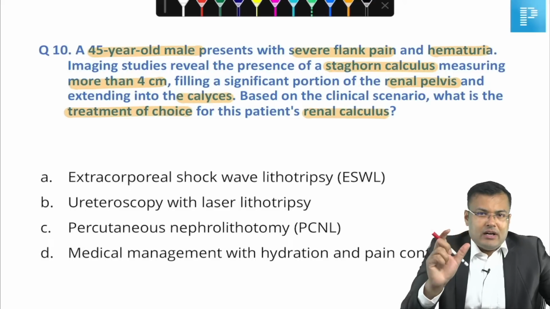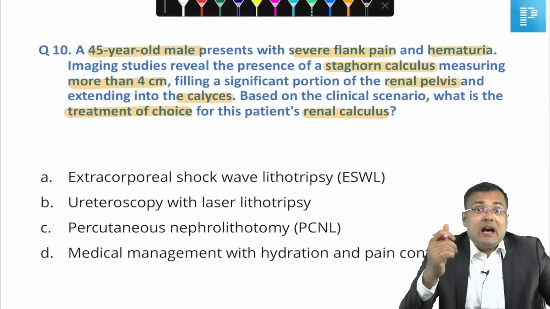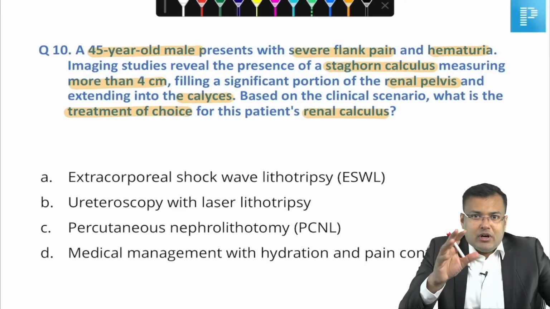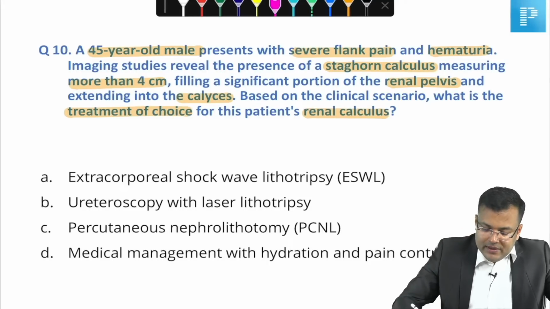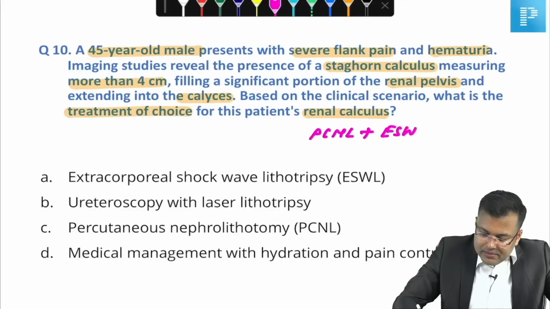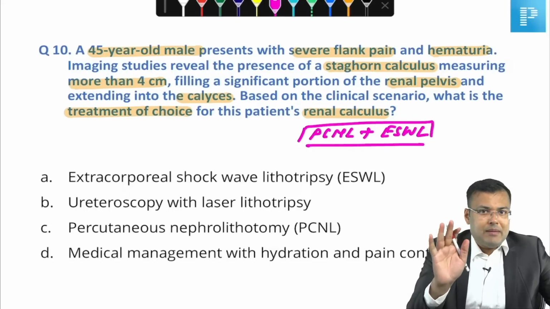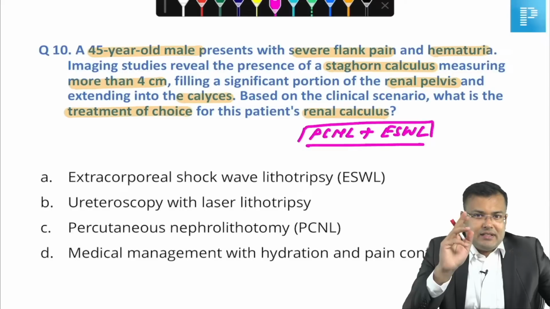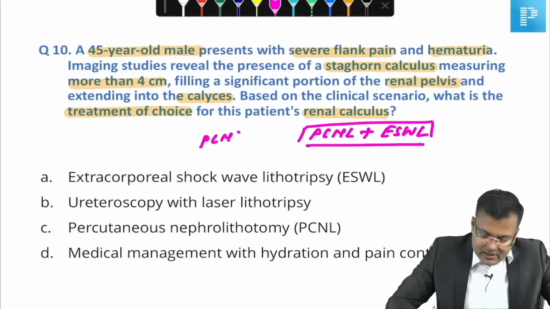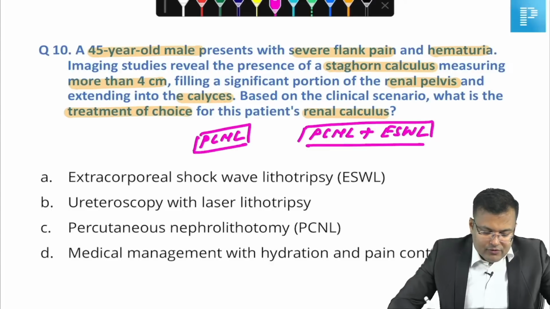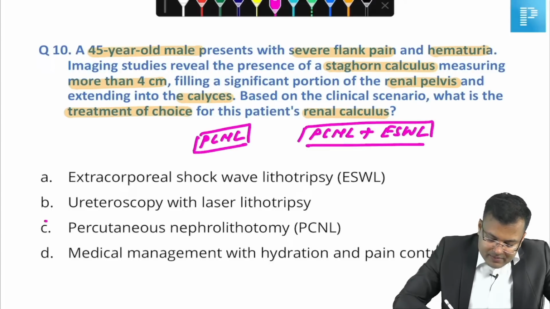Usually Staghorn calculi are very large. They cause silent destruction, so a single technique is usually not sufficient. What we do? We use the sandwich technique. So usually we go for PCNL plus ESWL. But sometimes in the exam, only one option is given. And if a single option is given, what you have to choose? You have to choose PCNL, percutaneous nephrolithotomy. For Staghorn calculi, we are going for PCNL.